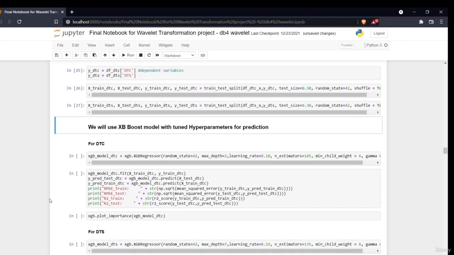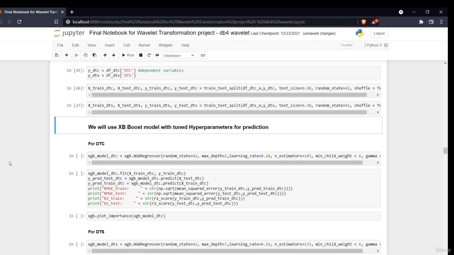So now I'll be building the model. I'll be using an XGBoost model. XGBoost is an ensemble technique which comes under the boosting techniques. The basic principle of a boosting ensemble technique is that we take one base model, learn something from it, then make changes in the same model and proceed further until our changes are completely done. XGBoost stands for extreme gradient boosting model.